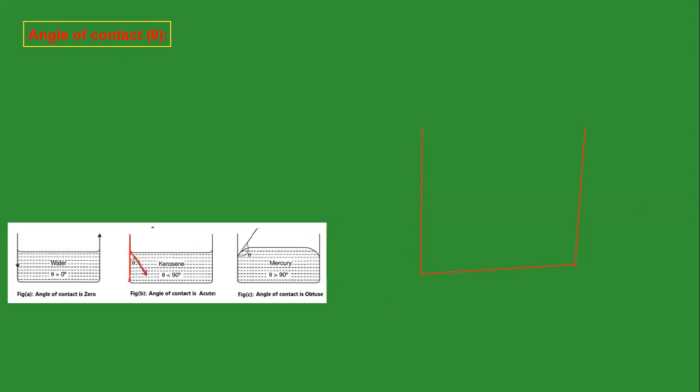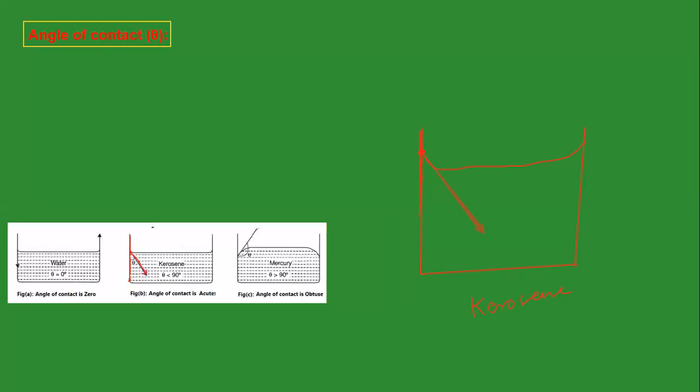So this is the beaker. In that beaker, kerosene is there. When we see the kerosene surface, we get this type of surface. So this is the point of contact. Now this is the solid surface. And if you draw a tangent to this curved surface from the point of contact, this is a tangent.